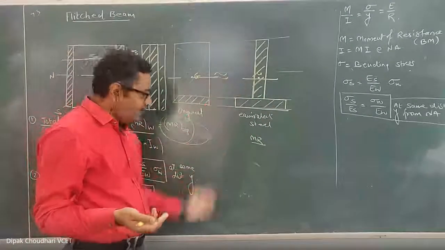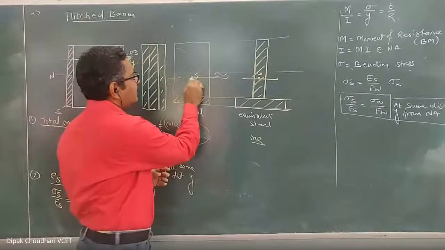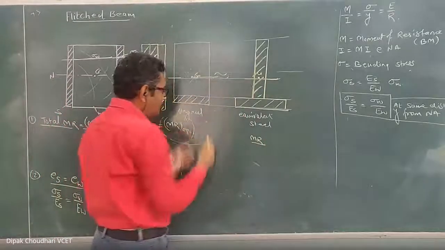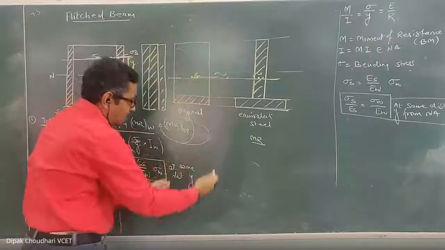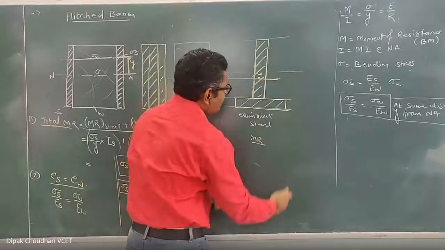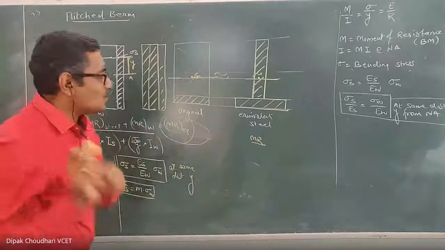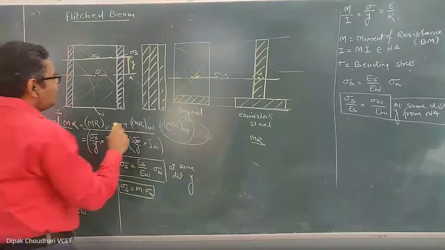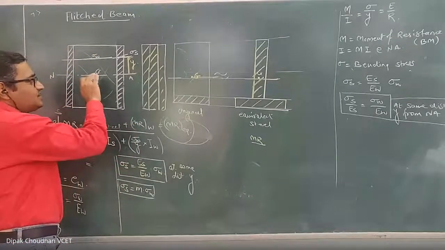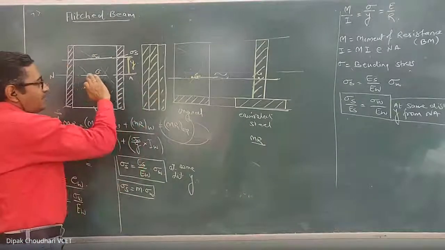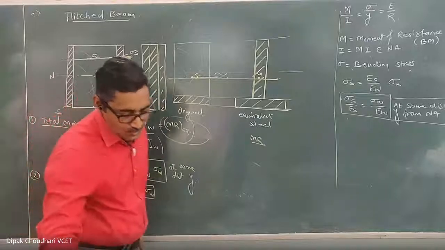Once you get this centroid, once you get the neutral axis, the remaining part you can solve using this original cross section or this equivalent section. It doesn't make any difference. Okay, now the question is how to convert this original section into an equivalent wooden section or an equivalent steel section. Okay, clear?